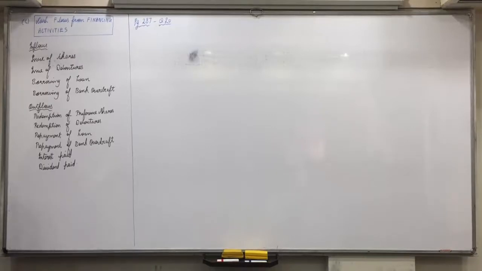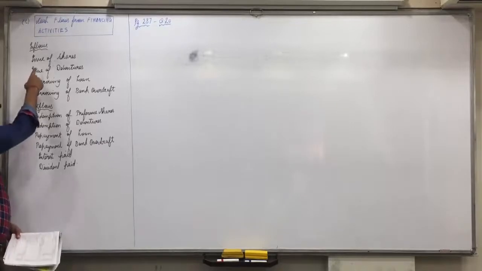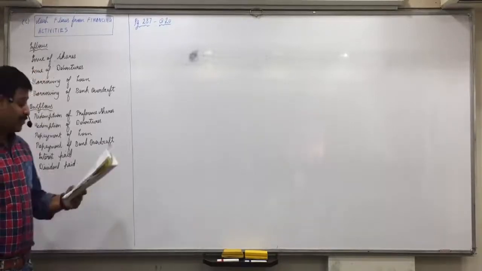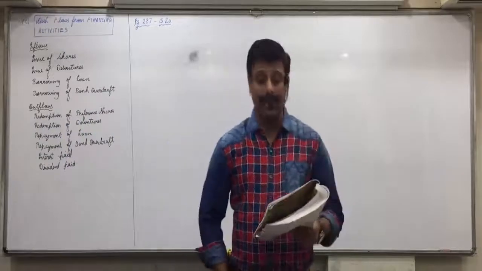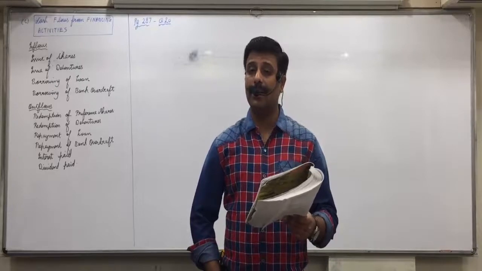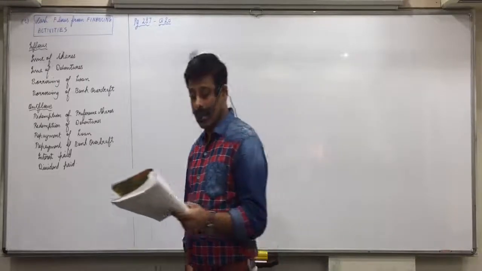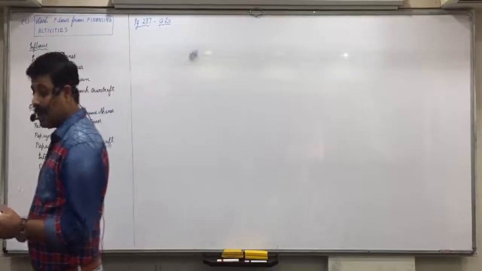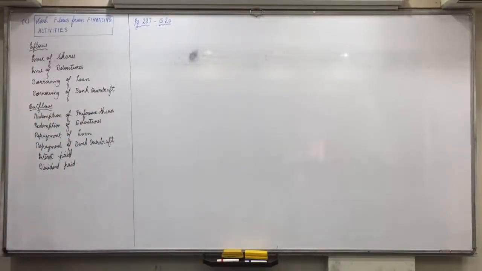Equity shares issued, F plus. Issue of shares is now inflow of financing activities, F plus. Redemption of preference shares, F minus. Redemption of debentures, F minus. Borrowed bank loan, F plus. Debenture interest paid, F minus. Dividend paid, F minus.